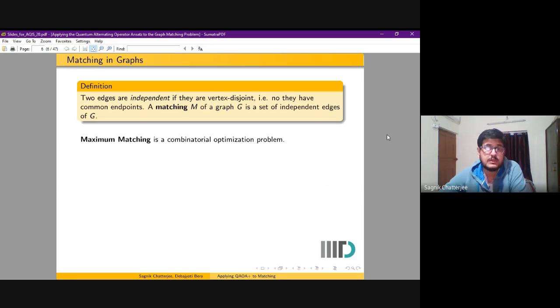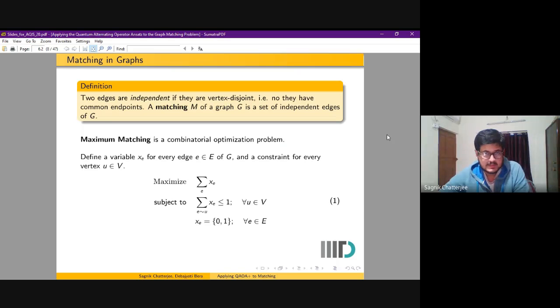This is a combinatorial optimization problem. This is solved using a linear program which is given as follows. We define a variable for every edge of the graph and a constraint for every vertex of the graph. We maximize the total number of edges subject to the constraint that the total number of edges incident on a particular vertex is at most 1.